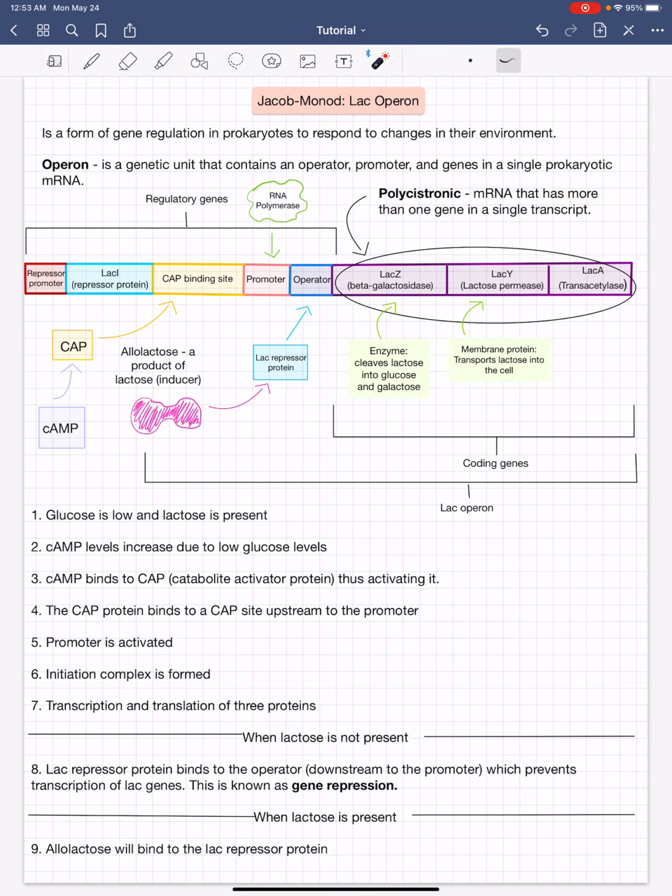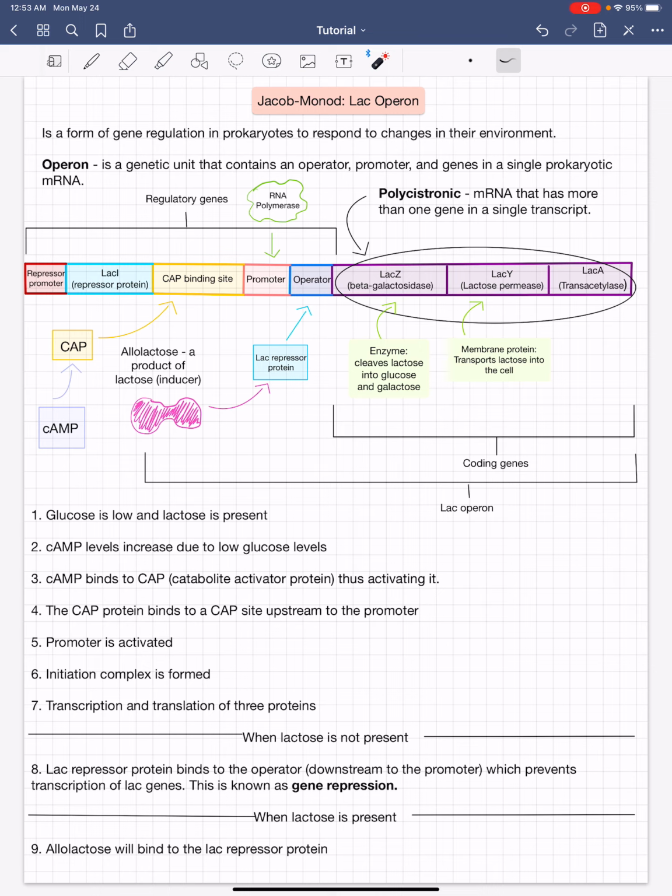When glucose is low and lactose is present, cAMP levels end up increasing. The cAMP binds to CAP, which ends up binding to the CAP binding site. This activates the promoter, and so the initiation complex is formed. RNA polymerase ends up binding to the promoter and so allows for the transcription and translation of these three proteins.